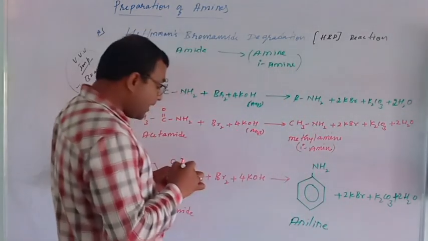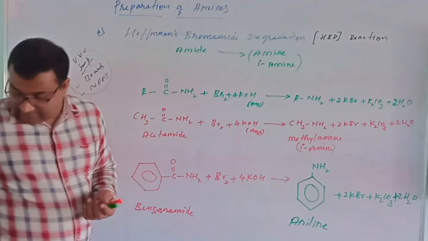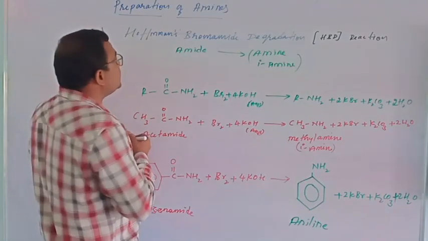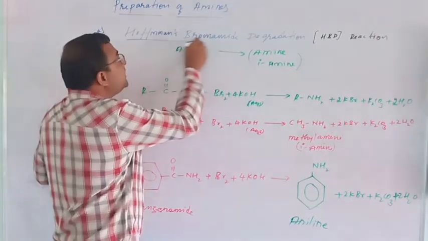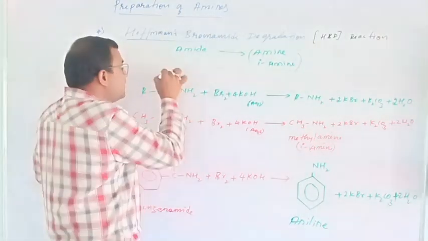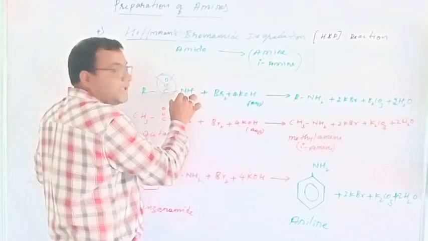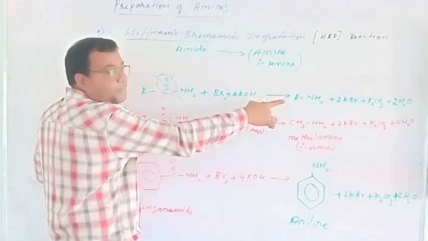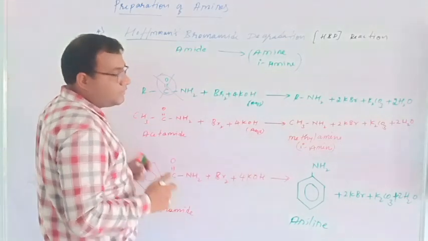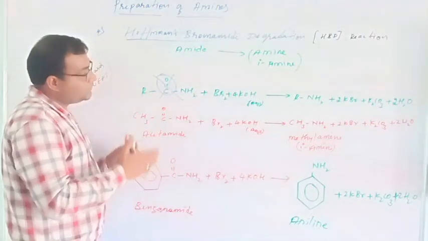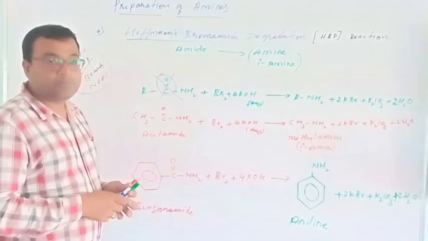So by the way, totally, in the conversion of amide into amine by the HBD reaction, the Hofmann bromamide reaction, this group is completely eliminated in the form of K2CO3, and these two form the product. So this is called the Hofmann bromamide reaction.